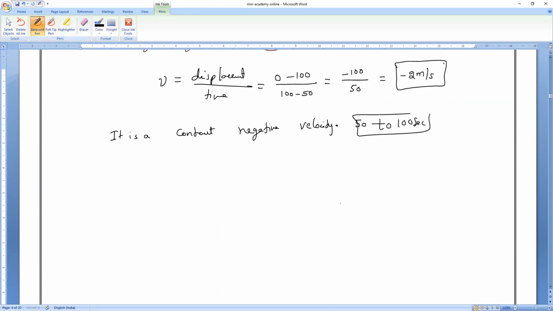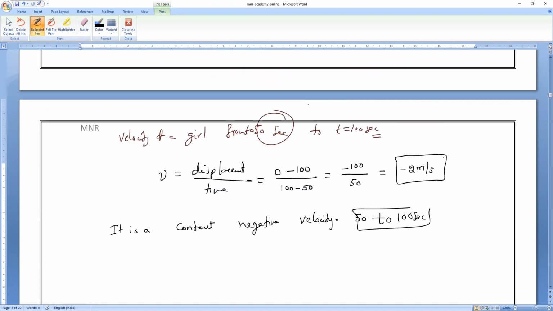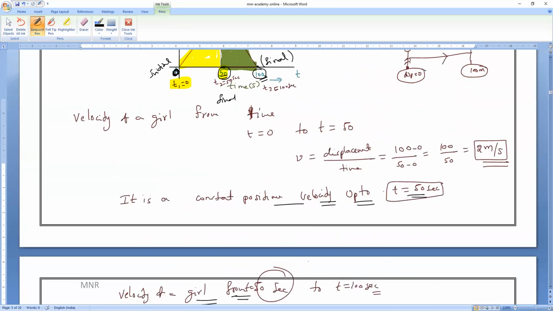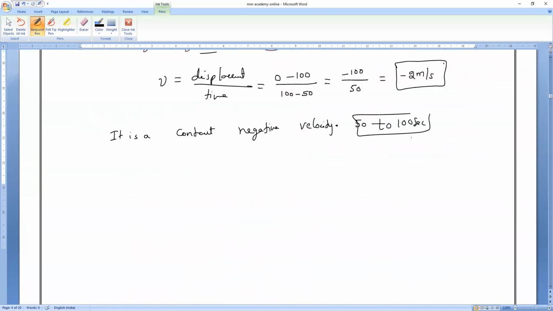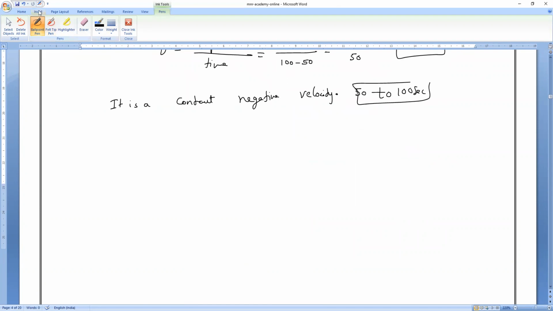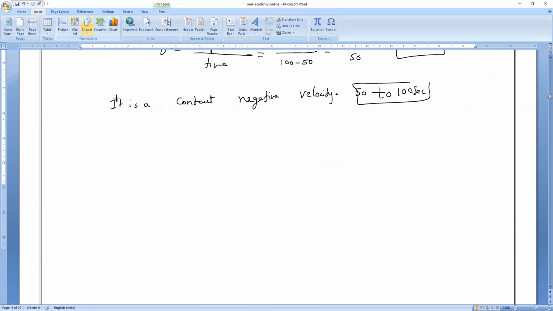Understand that? So all of you observe, from 0 to 50 seconds the velocity of the girl is positive. From 50 to 100, it is negative. So we have to draw the velocity time graph. Shall we draw now? Check it here. How to draw? It's a constant velocity.